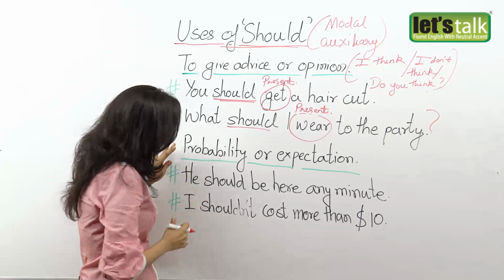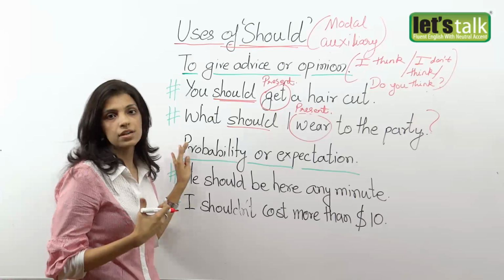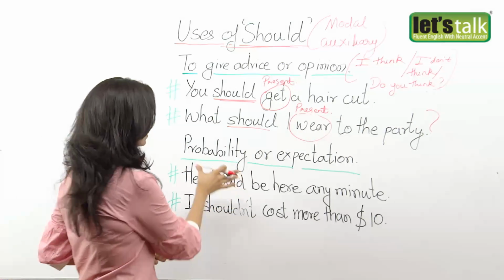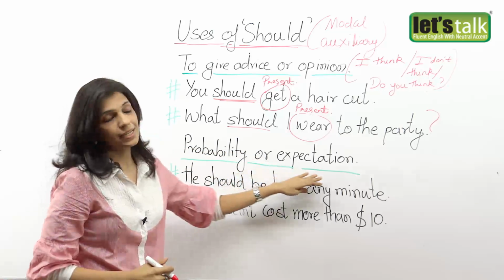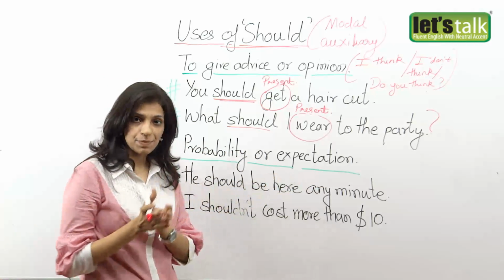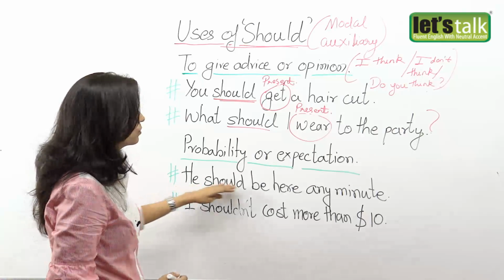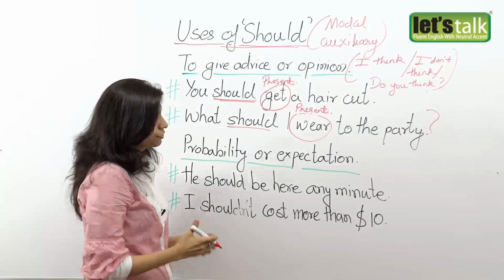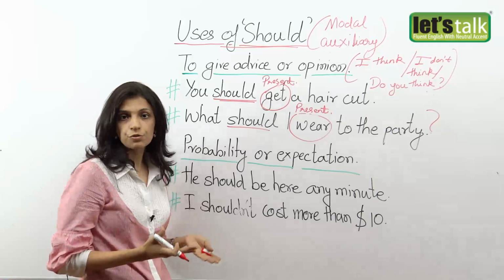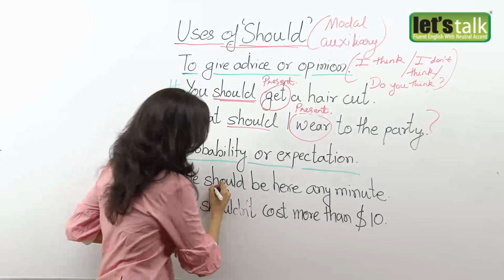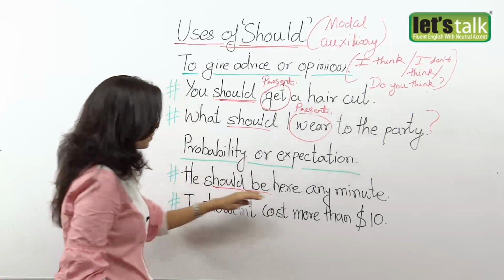Now basically a probability is something that there are high chances of something happening or something that is likely to happen. That is a probability. Or when you expect something to happen or when you expect something to be like this, we use should. For example, he should be here any minute. Now if you're waiting for your friend at the cinema and you're running out of time, he says, okay, I'm going to be there any minute. So he should be here any minute.